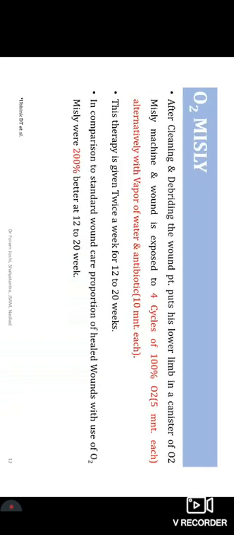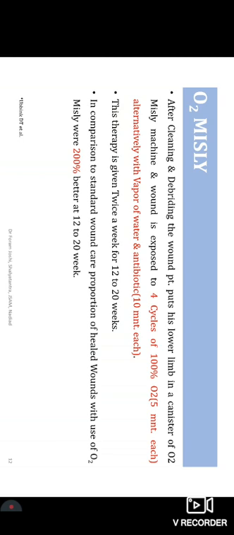Then O2 therapy is also one kind of device in which the wounded part of the person is kept in a canister of oxygen-supplied machine and exposed to 100% concentration of oxygen for 5 minutes, and then exposed to the vapor of water and antibiotic.